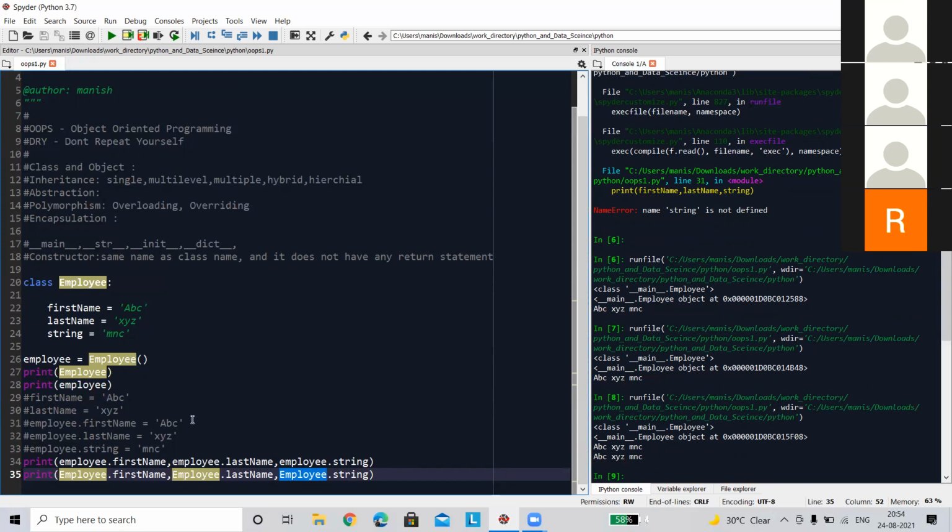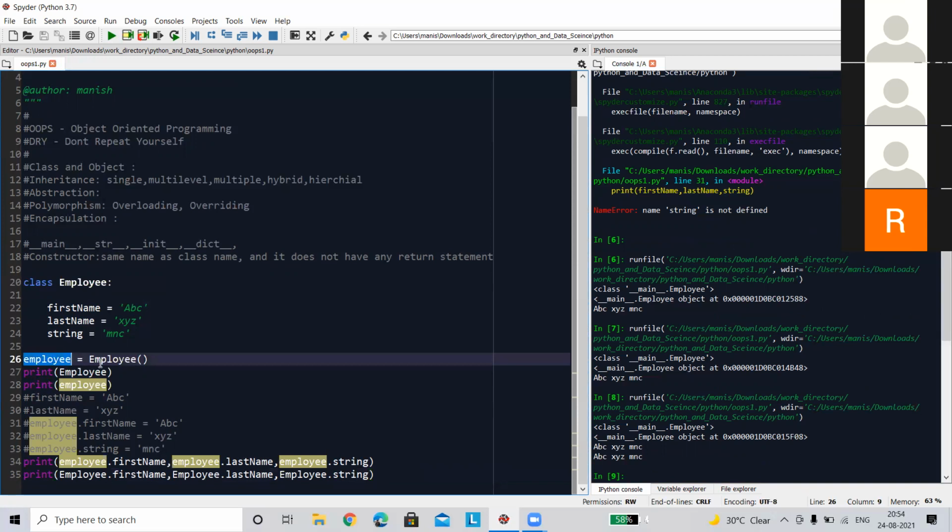Before that, let me tell you one thing: an object is basically dependent on the instantiation of that class. Suppose here I initiate the object with no value, that means the values are predefined. But suppose I create one employee object using one set of details, and next I create another employee object using different job details.